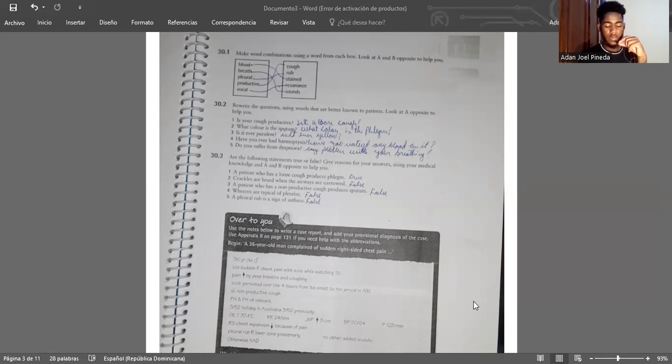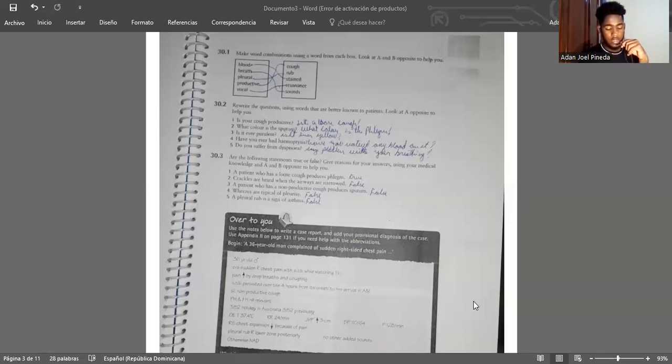30.2. Rewrite the questions using words that are better known to patients. Look at A opposite to help you. 1. Is it loose? Is it a loose cough? 2. What color is the phlegm? 3. Is it ever yellow? 4. Have you noticed any blood in it? 5. Any problem with your breathing?